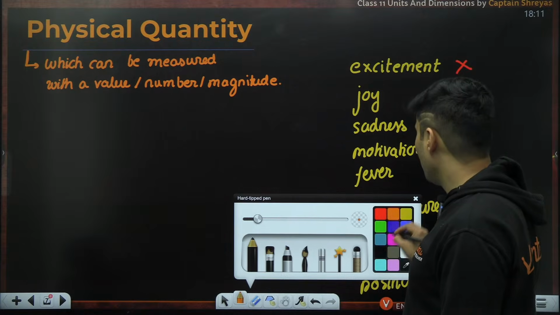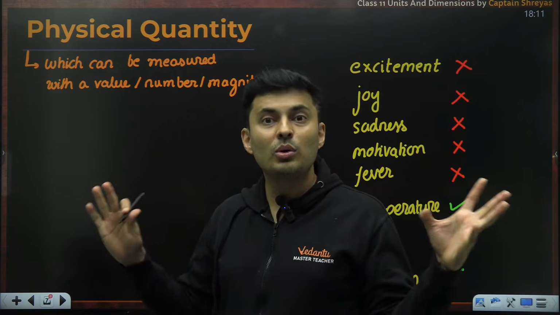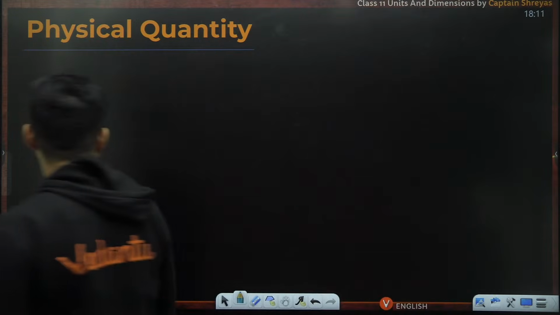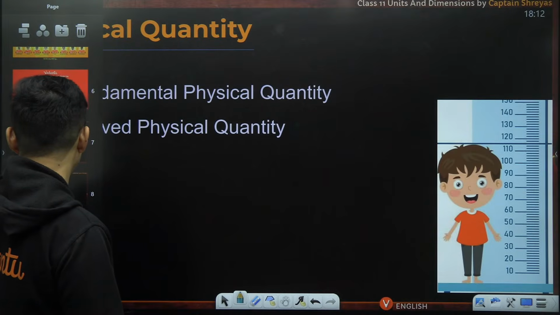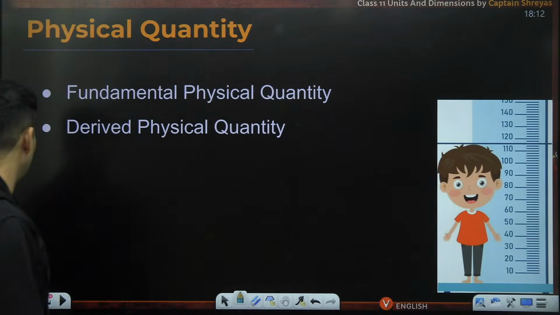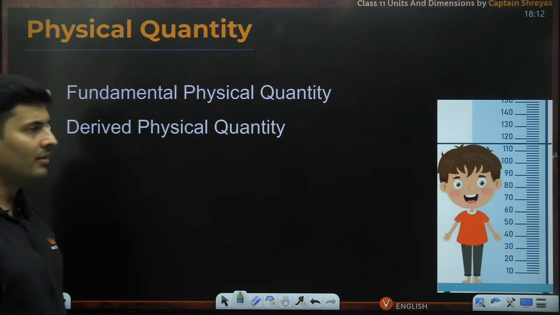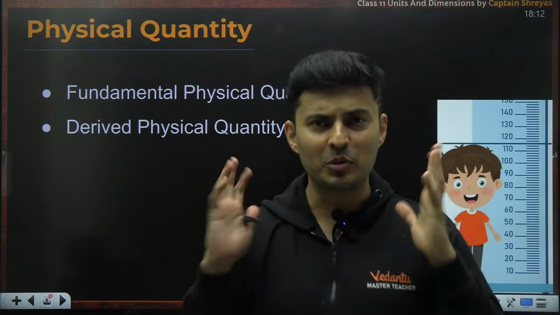Now, these physical quantities can be categorized into two different types. What are those two different types? The first one is called fundamental physical quantity. The second one is called a derived physical quantity. They exactly mean what they sound.